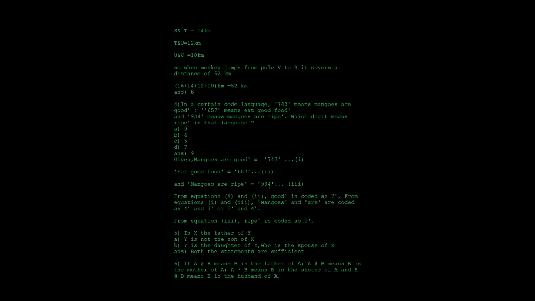So what is the remaining? Remaining is 9. So remaining here is ripe. Mangoes are either 3 or 4, or it can be 4 and 3. So it is the remaining letter, that is, the remaining number is 9. So you can easily find out that the code for ripe is 9.